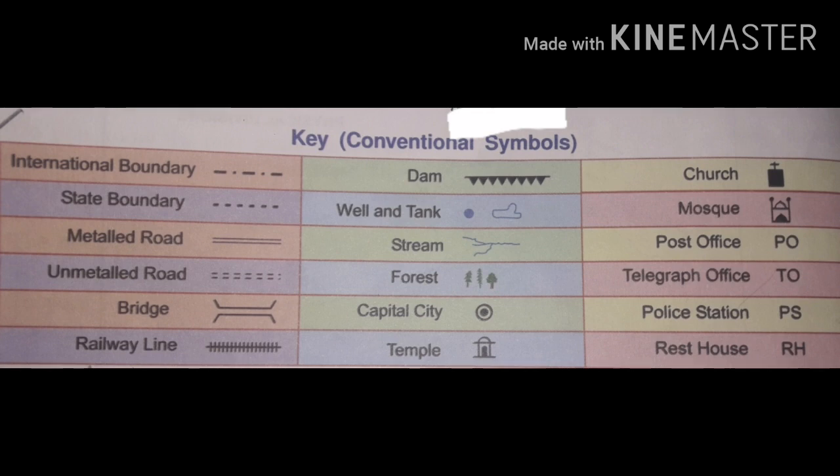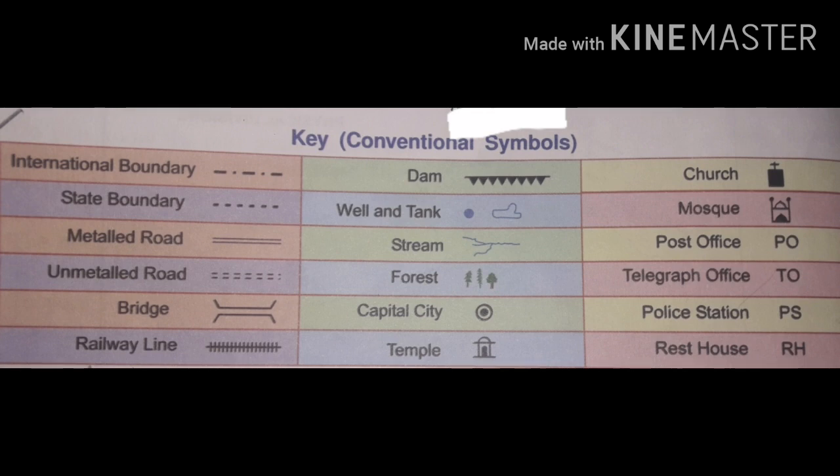Colors and symbols used in the map are universal. That is, every country in the world uses the same set of symbols and colors. That is why they are called conventional symbols. In every map, a key or legend is given under which conventional symbols are given, as you see in this picture.